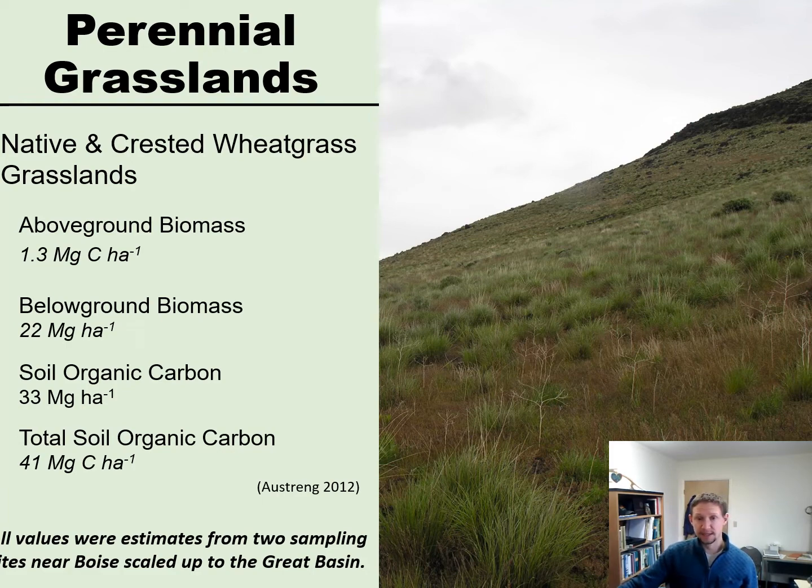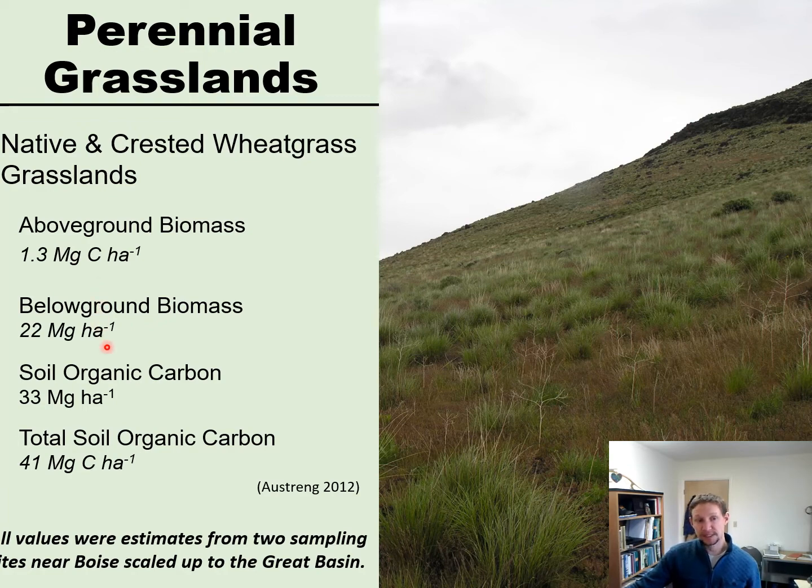Where you have less than 10% sagebrush cover, there are a few, but what we found at some sites where crested wheatgrass has been present is you get about 1.3 megagrams of carbon per hectare for above ground biomass. And all of these values have been scaled up for the Great Basin based off of a master's thesis from Boise State.